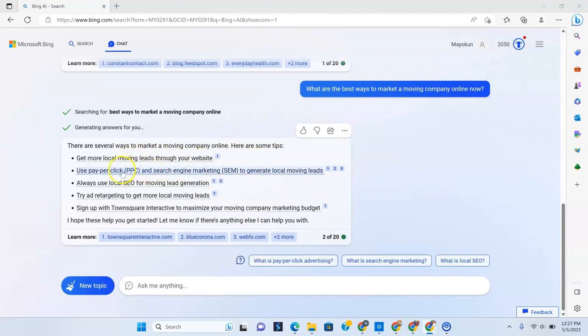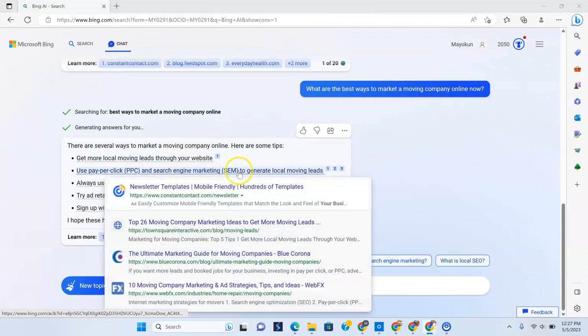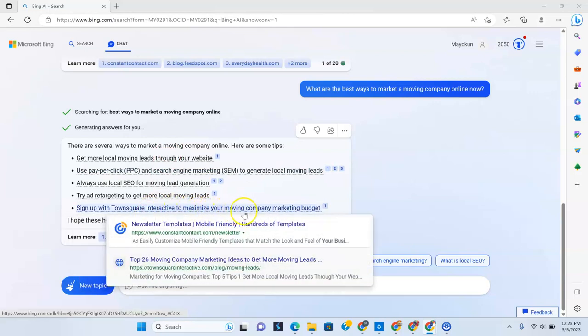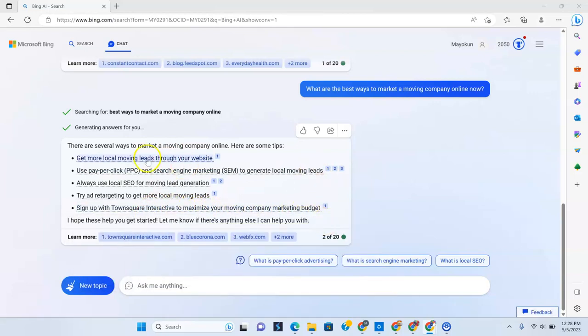That's good. That makes a lot of sense. Use pay-per-click, PPC, search engine marketing. Yes. Always use local SEO for moving lead generation. Okay. Wow, that's cool. Try ad retargeting to get more local moving leads. Sign up with Townsquare Interactive to maximize your moving company marketing budget. So 1, 2, 3, 4, 5 tips here that it's giving us.